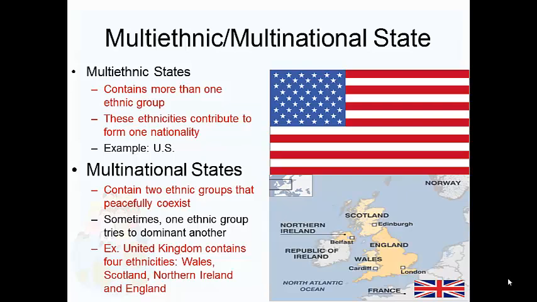All right, multinational states, well, what is this? It contains two ethnic groups that peacefully coexist, or more. Sometimes one ethnic group tries to dominate over another, and we'll discuss that in a second. So examples of this, the United Kingdom contains 4 different ethnicities: Wales, Scotland, Northern Ireland, and England. You can see by the picture right there. So the United Kingdom is a multinational state.